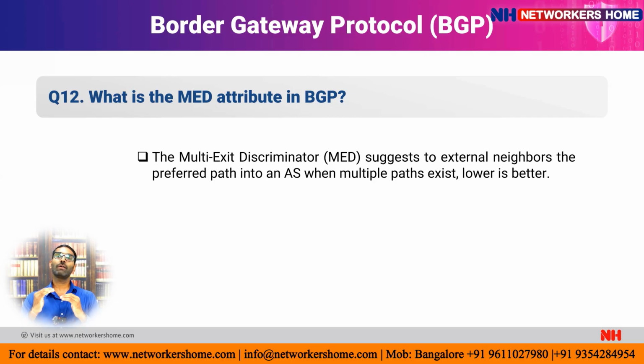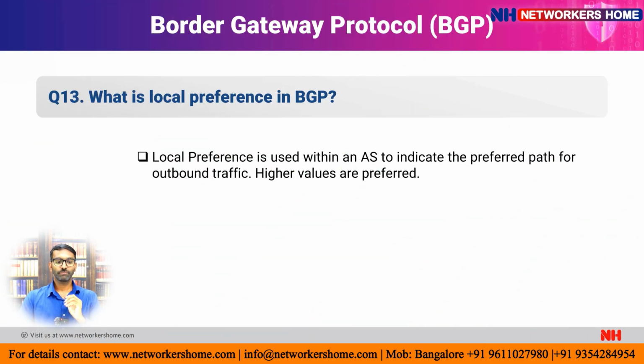Let's suppose I have two routers, R1 and R2. R1 has a MED value of 100 and R2 has a MED value of 200, and both are connected with the ISP. So the ISP will always go with the lowest MED value. In this scenario, it is going to go with R1 because it has the MED value of 100. So that's the reason MED is an attribute which also helps us find the best path to reach the destination.